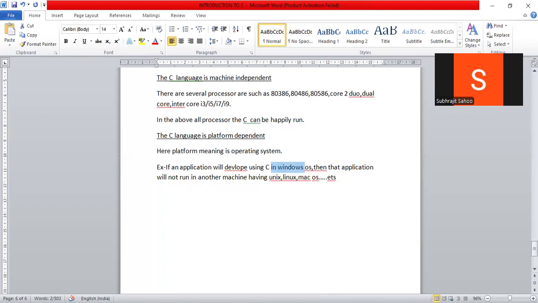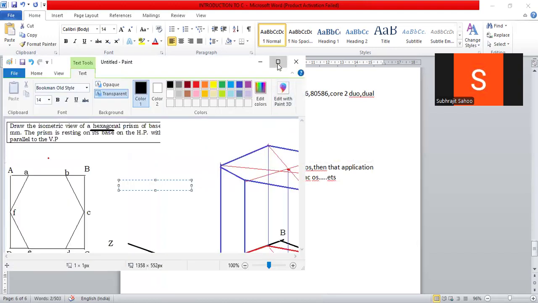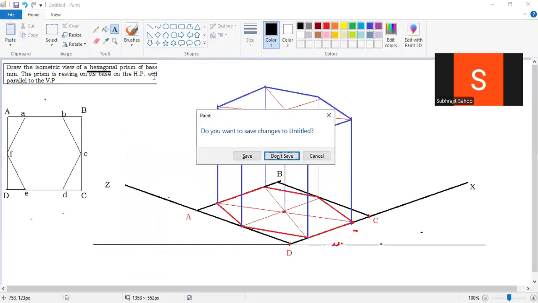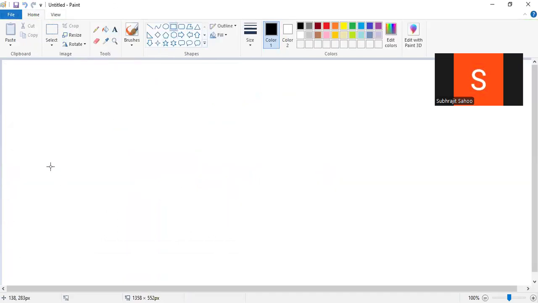Sir, let me give you an example with a diagram here so that you can understand easily. Suppose this is my machine here. This is my computer.